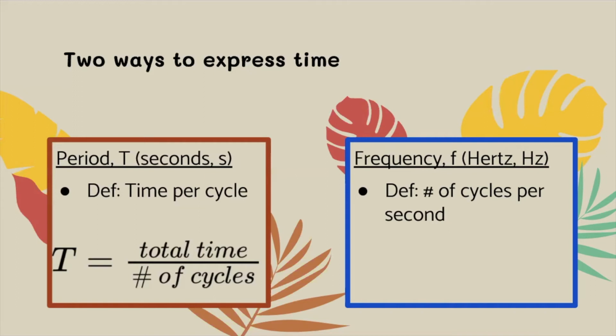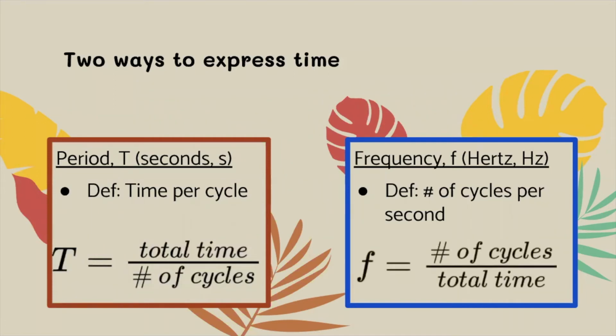If we were talking about the beating of a hummingbird's wings at 53 cycles per second, or the oscillation of the alternating current that comes out of your outlet at 60 cycles per second, we probably want to use frequency because that's a number that makes sense. When you play video games, what's a reasonable frame rate for video games? 60 FPS, 60 frames per second. 60 hertz is a frequency. It gives you 60 different pictures per second.